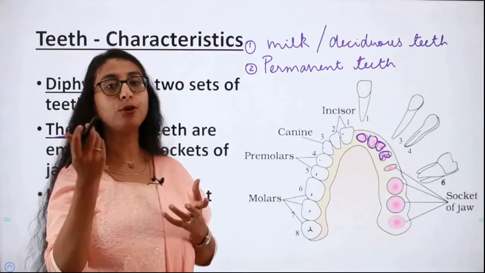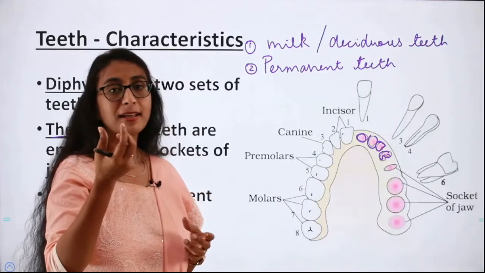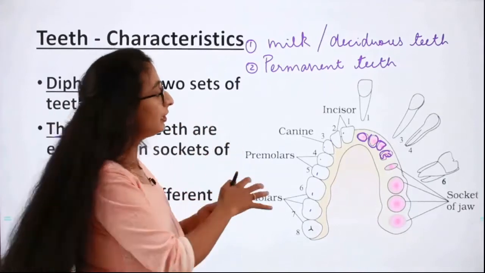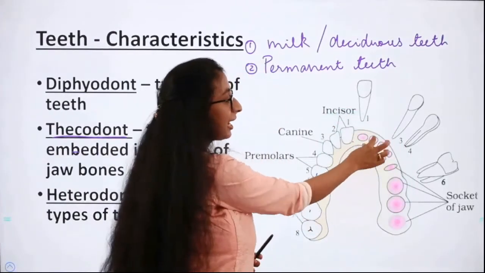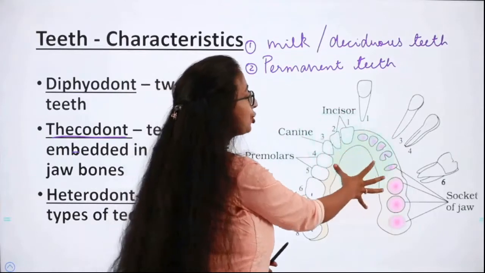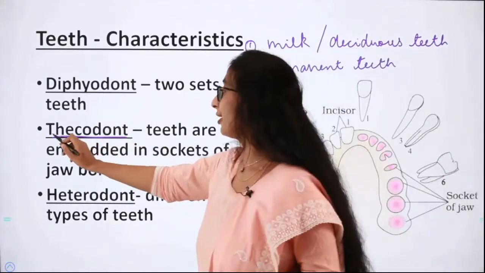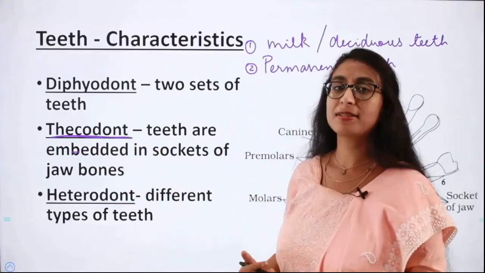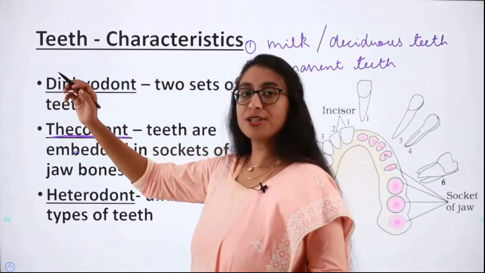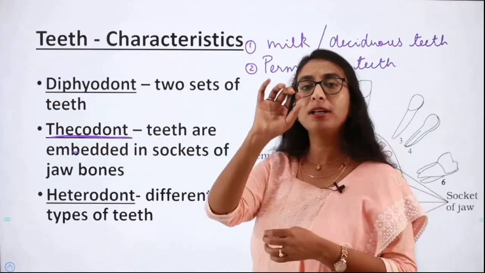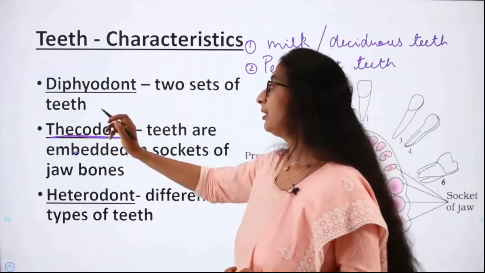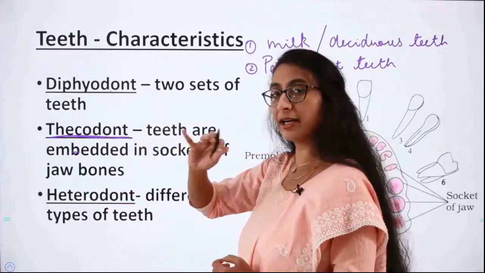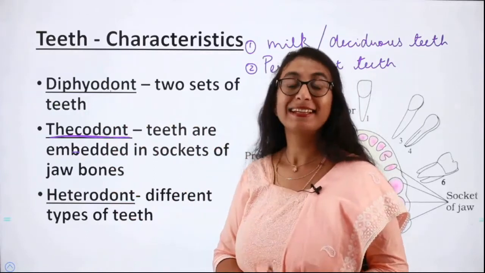Just like how if we want to plug in any electrical appliance, we have a socket and we take the plug and we plug it in, isn't it? Similarly, here in these sockets, our teeth are plugged in. This nature of the teeth is called as thecodont. Okay, this is a very important topic. You get questions on this many times. The question is, what are the characteristics of teeth? And they might give you different combinations of diphyodont, thecodont, heterodont and others in the answer options, and you'll have to choose the right answer. So this is important.